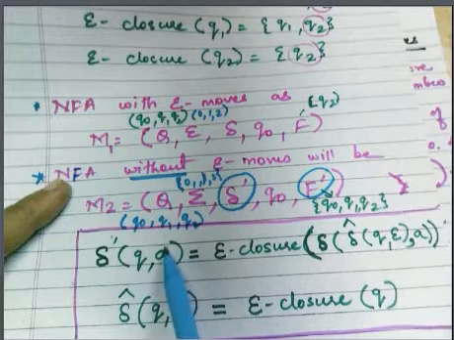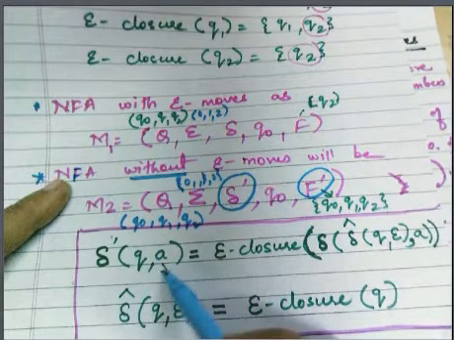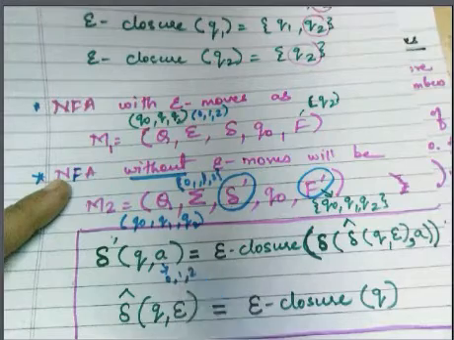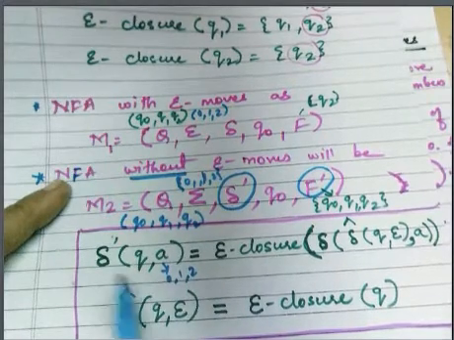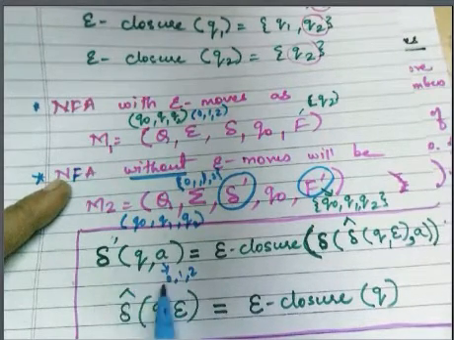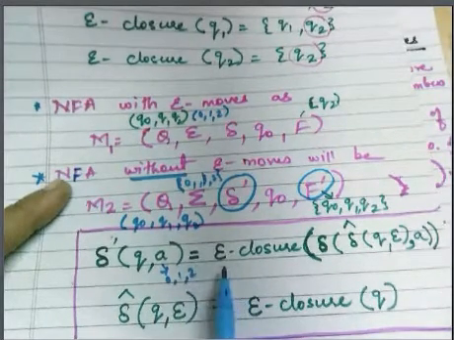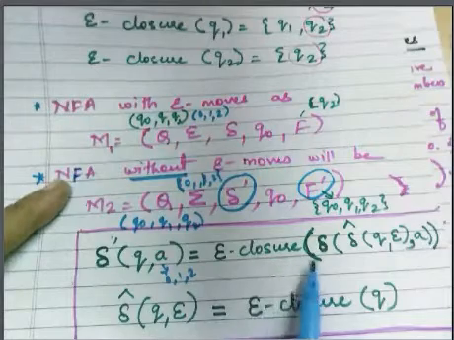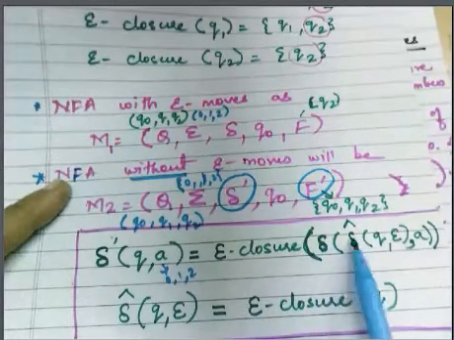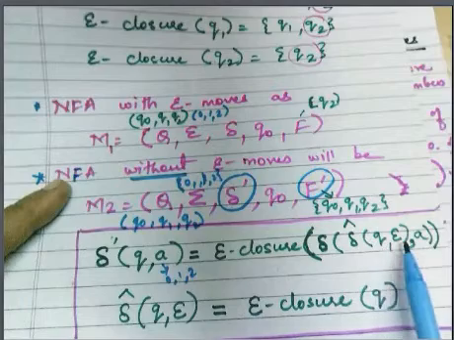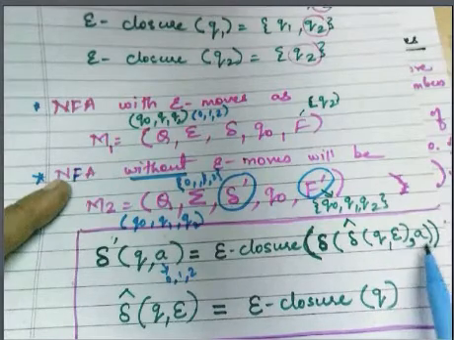So here a is representing either 0 or 1 or 2, right? So here delta dash q comma a is equal to, this is a formula, epsilon closure of delta cap q comma epsilon comma a.